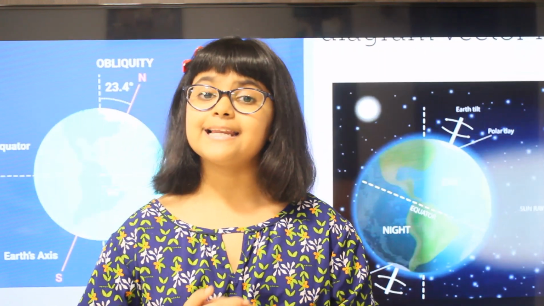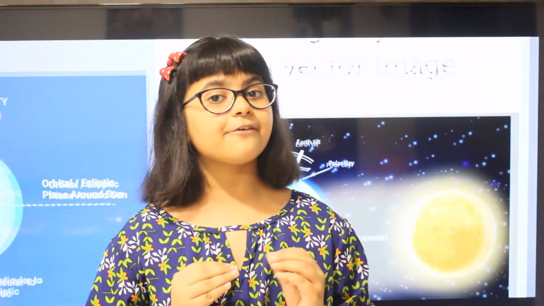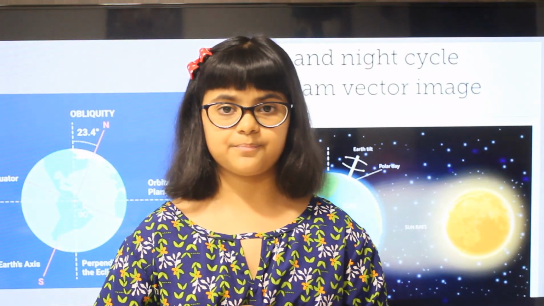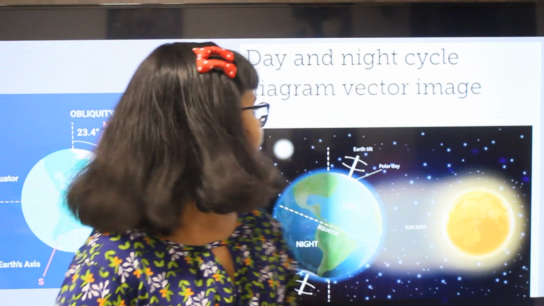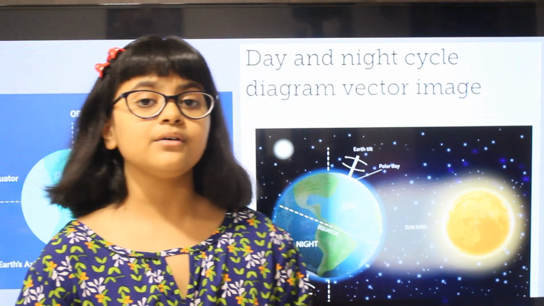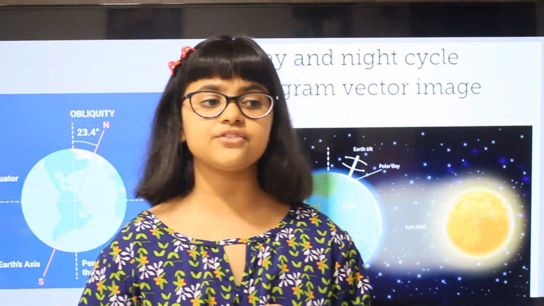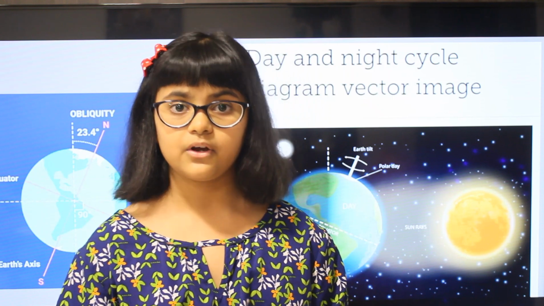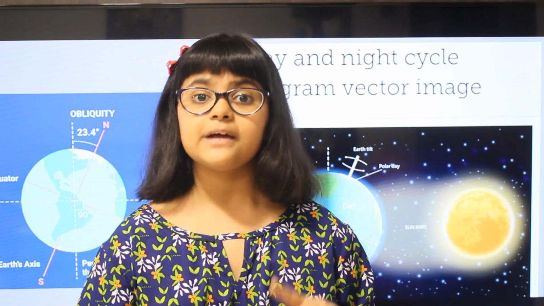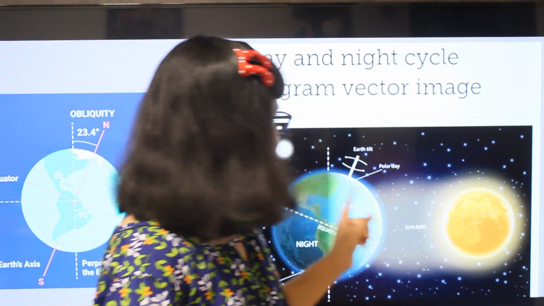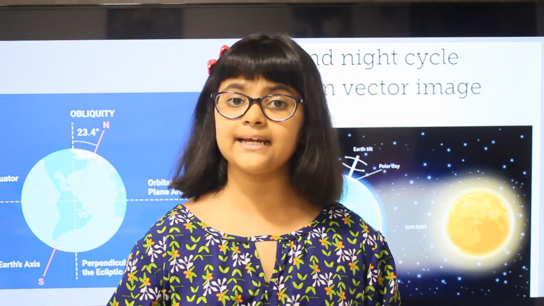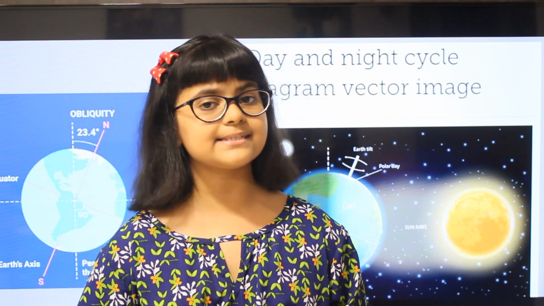So friends, let's go on to the effects of rotation. Effects of rotation has two effects. First comes the phenomenon of day and night, and the second comes sunrise and sunset.